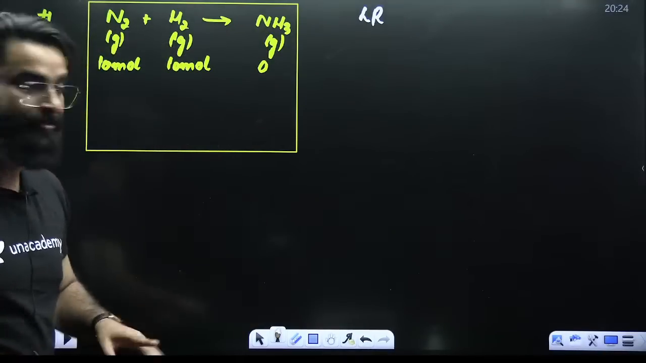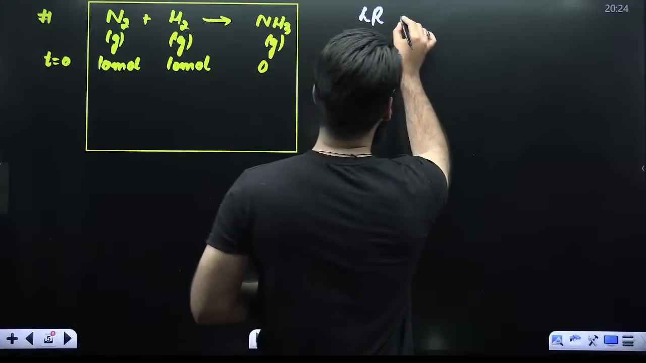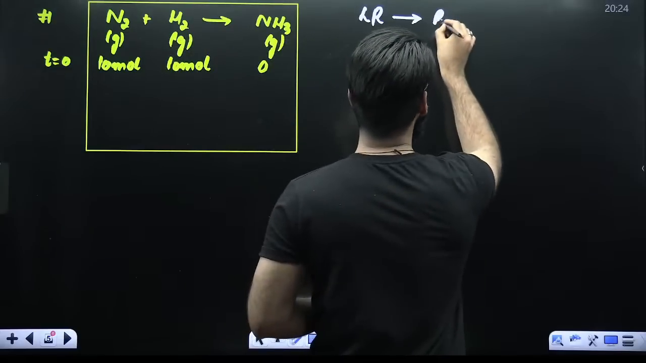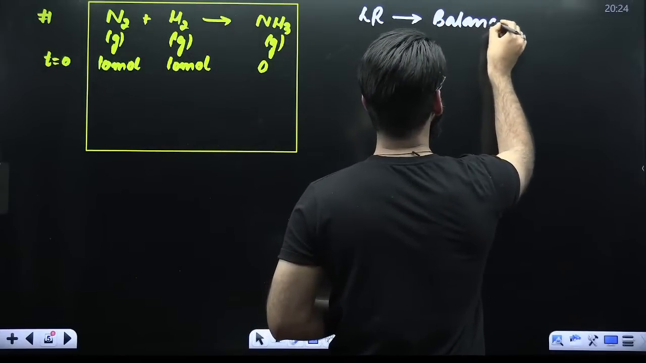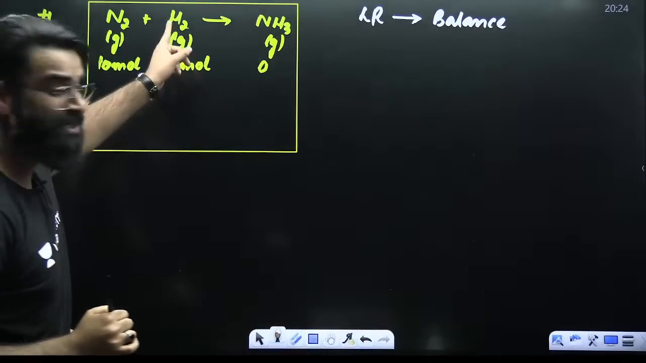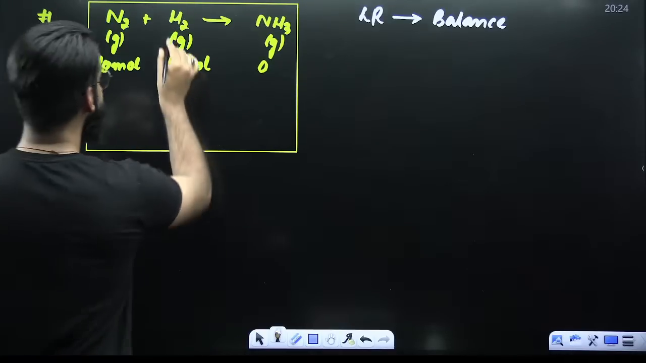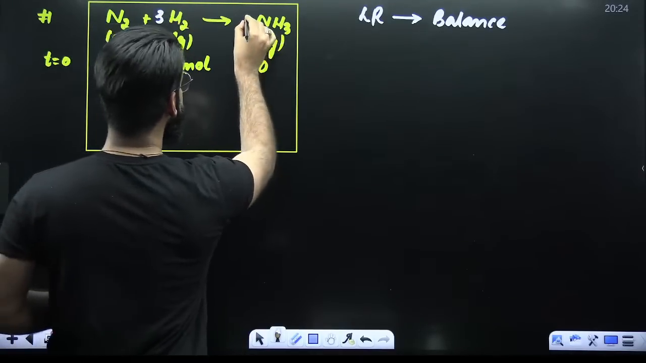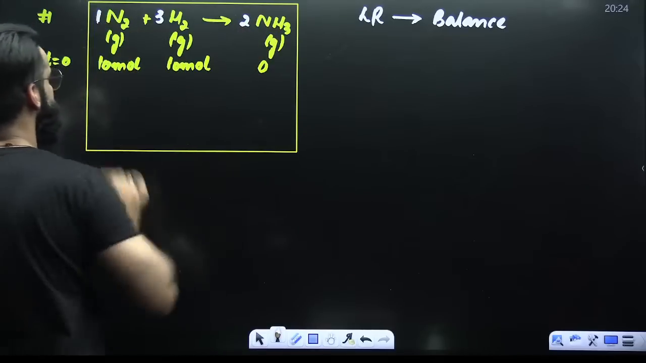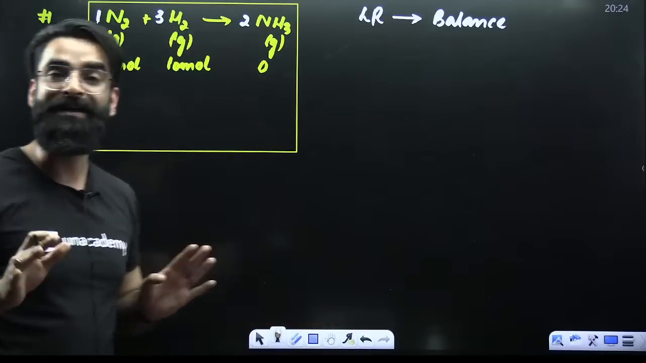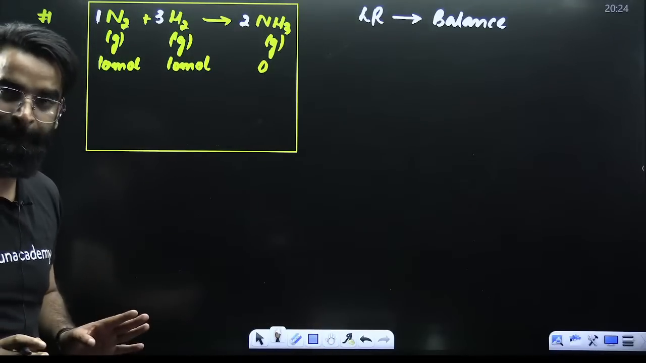Point number 1. Now, in order to use the limiting reagent concept, what are we supposed to do first? We are supposed to balance the reaction first. If I ask you, is the reaction balanced? The reaction is not balanced yet. So let's try to balance the reaction first. This has to be 3 times, this has to be 2 times, and this is 1. So I have balanced the reaction. The reaction is balanced now.